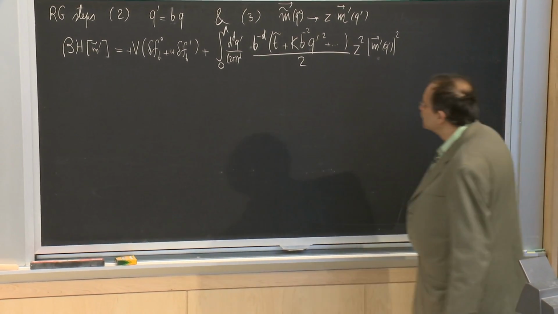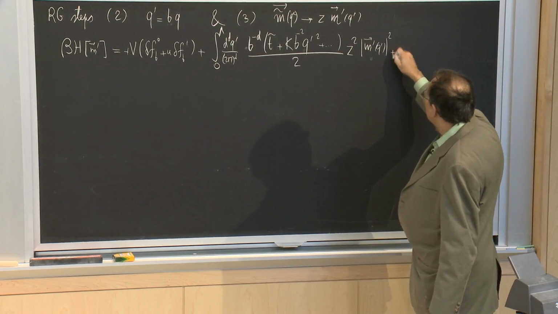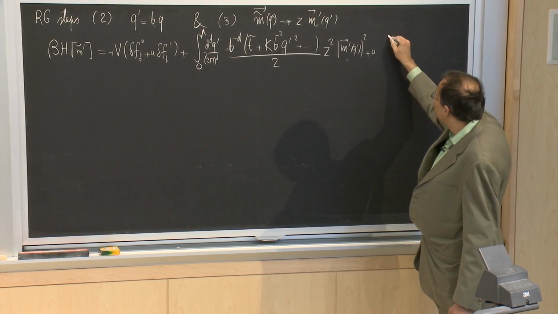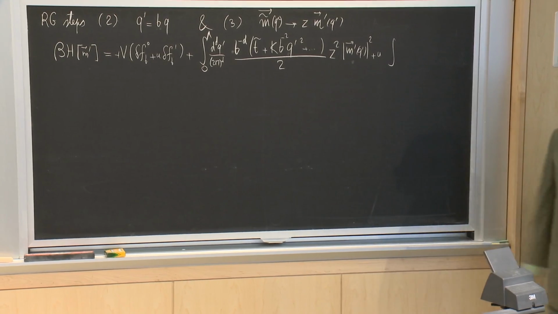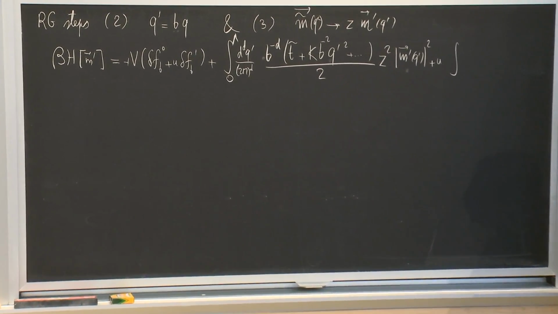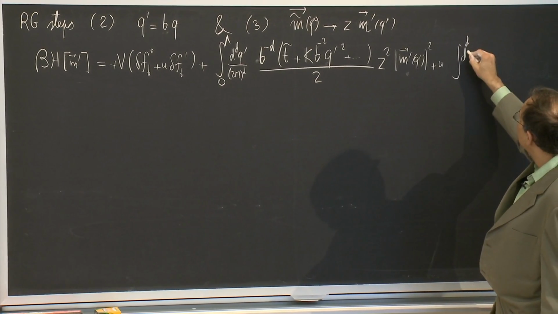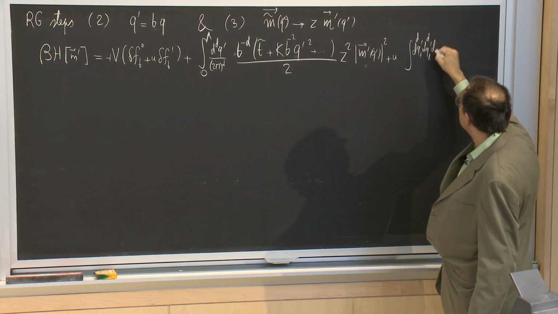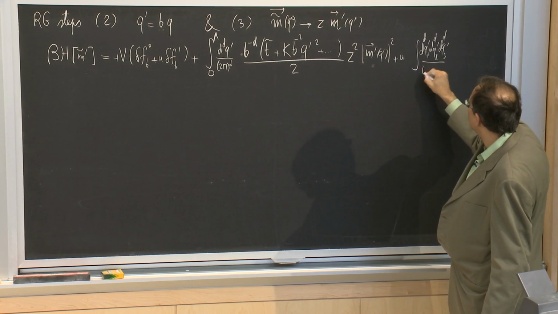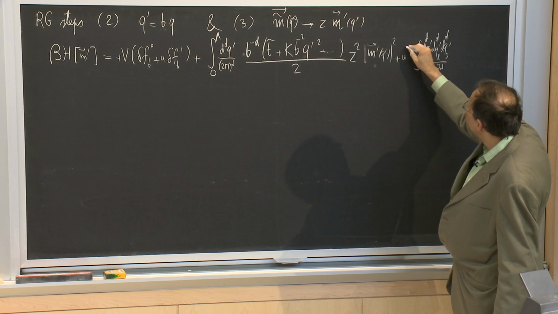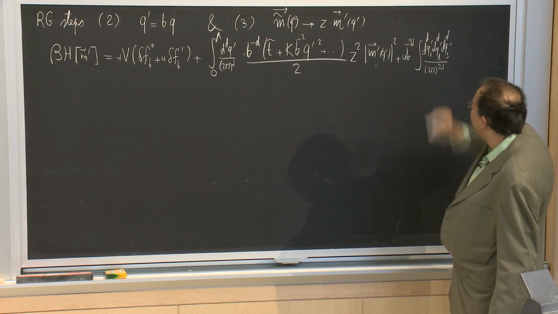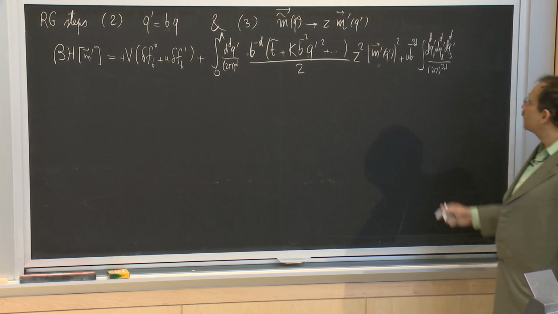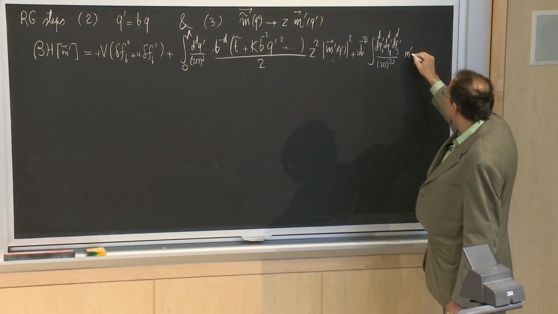If I were to explicitly now write the factors that go in construction of u, since u had 3 integrations over q, left board over there, I will get 3 integrations over q prime, giving me a factor of b to the minus 3d. And then I have 4 factors of m tilde that become m prime.